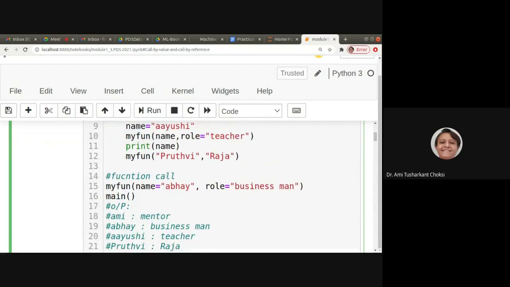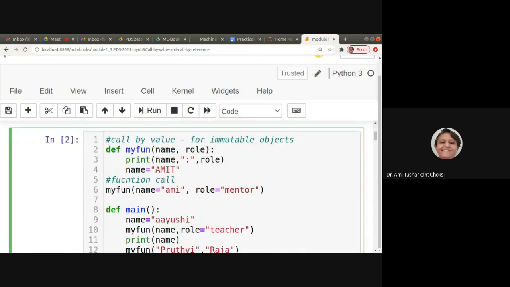After that, we are having my fun, Prithvi and Raja. So it is calling this function with the parameters Prithvi and Raja. Obviously, it will print Prithvi and Raja. Name is equal to Amit, but does it have any effect?